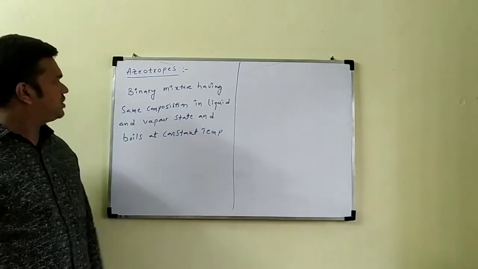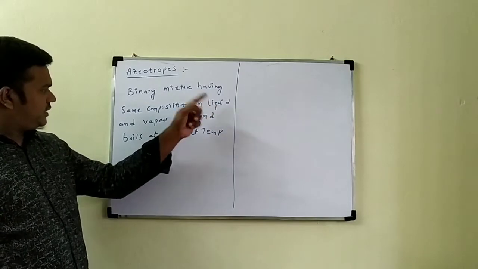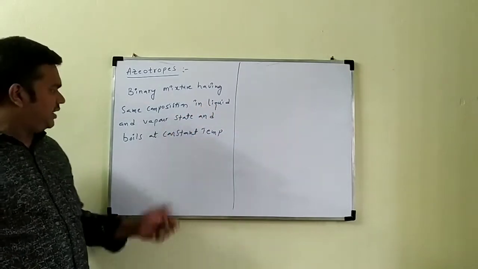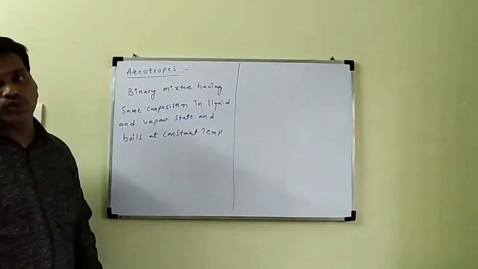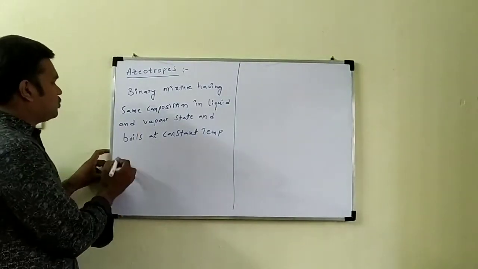A binary mixture having the same composition in liquid and vapor state, boiling at constant temperature, is called azeotropes.